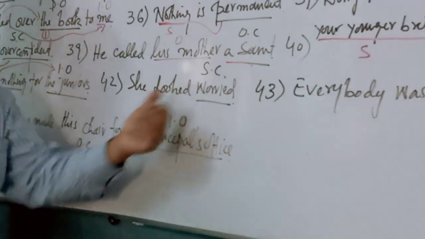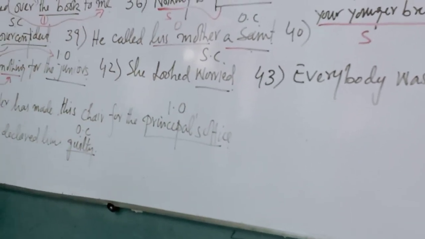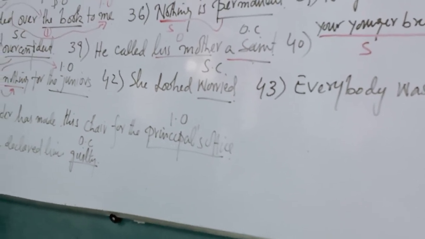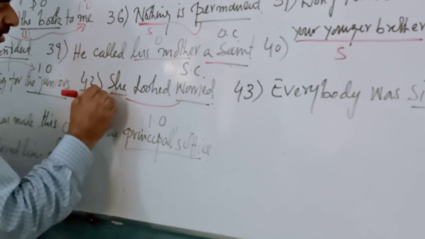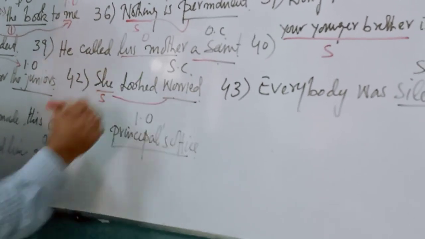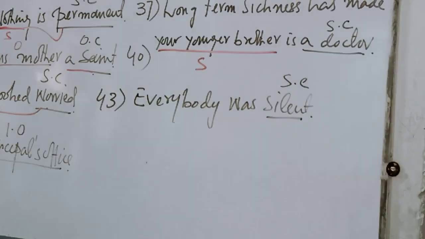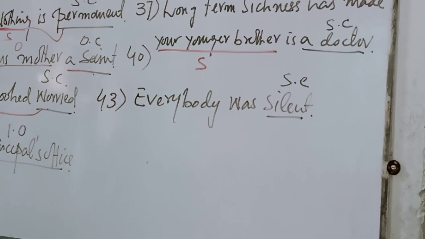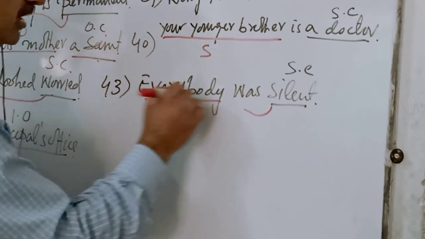She looked worried. Worried is a subject complement. Why is it a subject complement? Because it is completing the subject, she. This worried is completing the subject, she. 43 number. Everybody was silent. Okay, why is silent a subject complement? It is completing the subject, everybody. That's the reason silent is a subject complement.